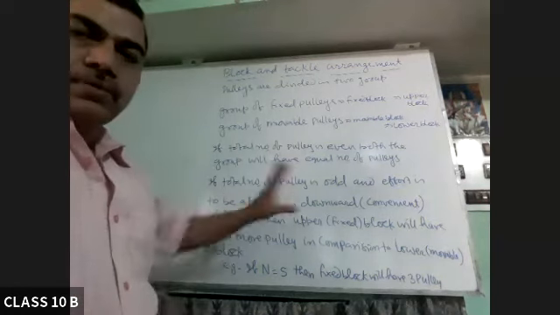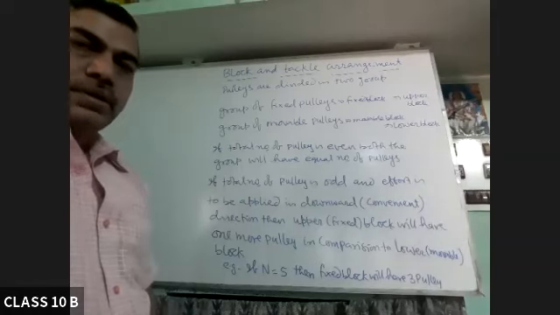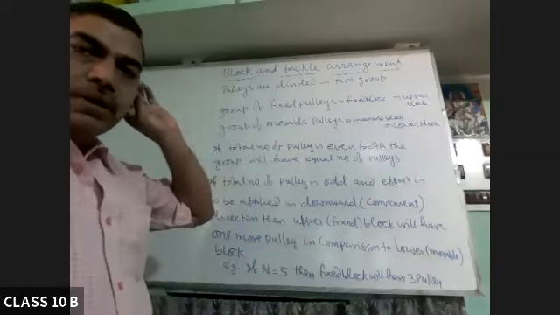So generally, this will be the situation. If the direction of effort is not mentioned, then we are supposed to take this one only.